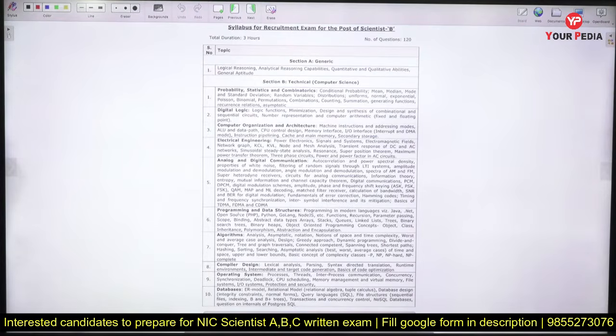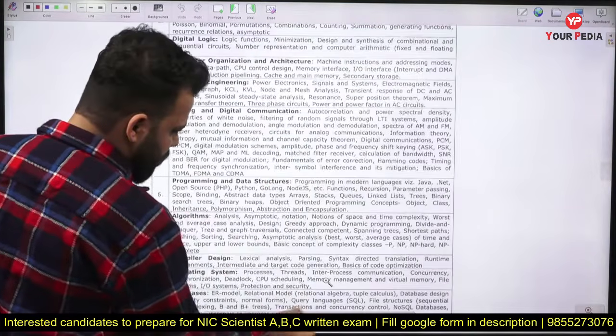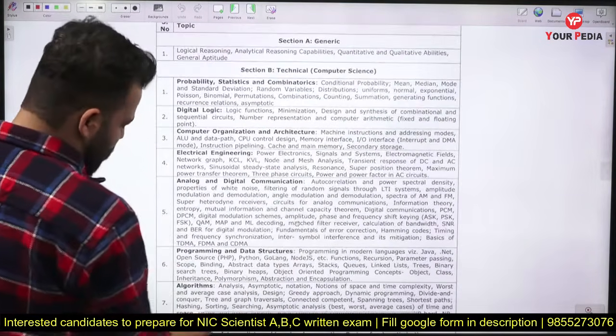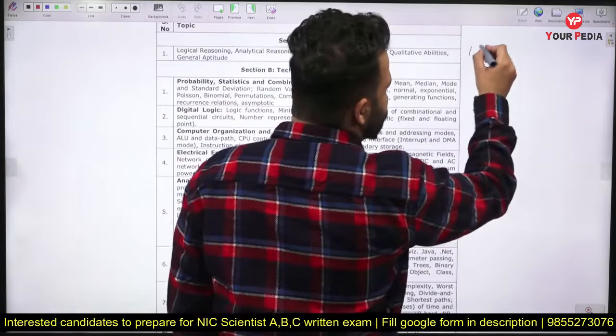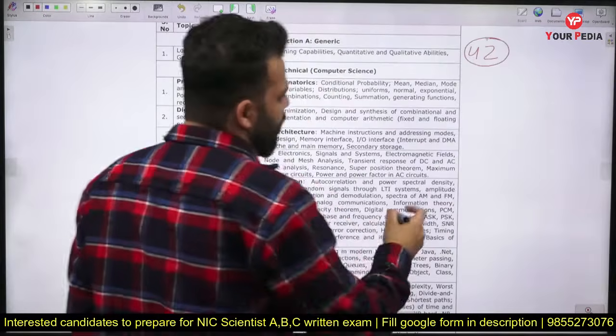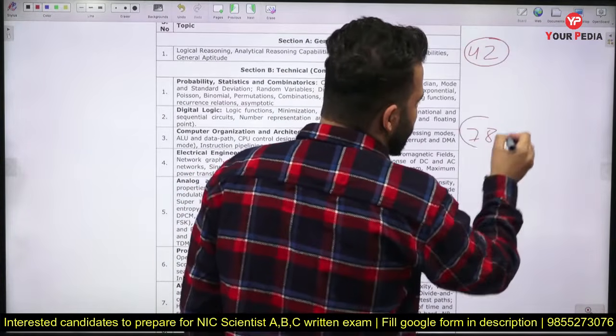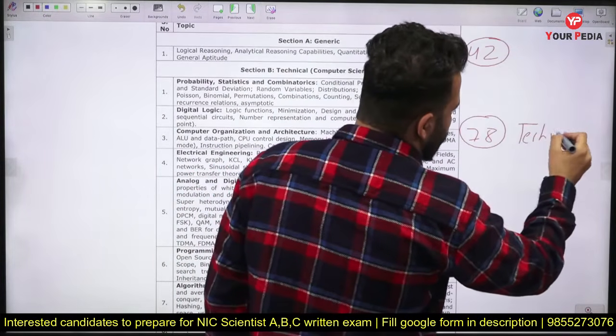Now if we go into the syllabus for this, what is the syllabus for this? So there will be 42 questions in the general part of the paper and 78 questions in the technical part.